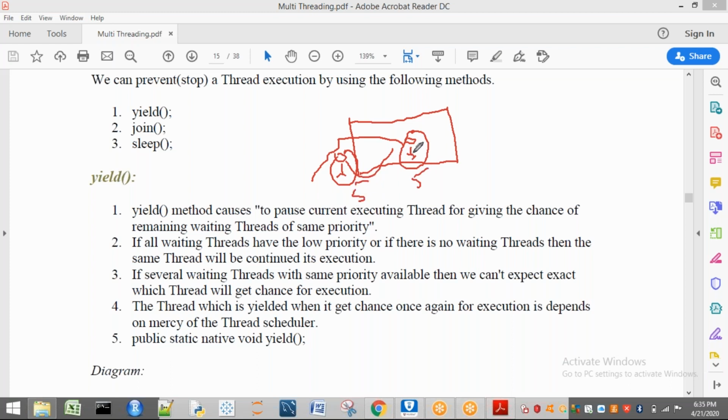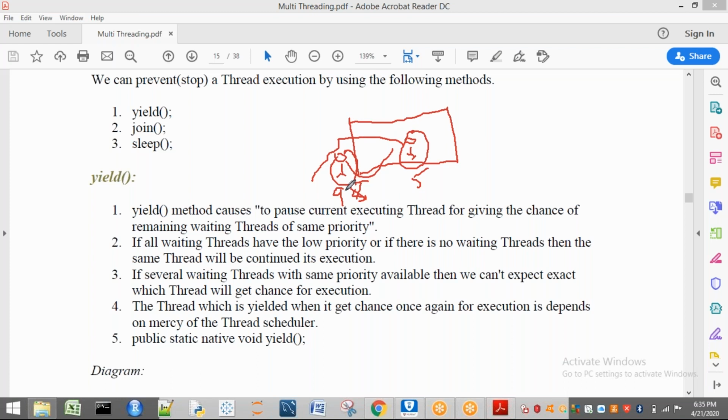So if this thread wants to give a chance to this thread, it can give. For example, if this thread has priority 5 and this thread has priority 9, which one has the highest priority? This thread. So this thread will not ask for any permission from this thread. Directly it can go, because compared to these two threads, this thread has the highest priority. So automatically when this thread arrives, this thread has to come into waiting state.